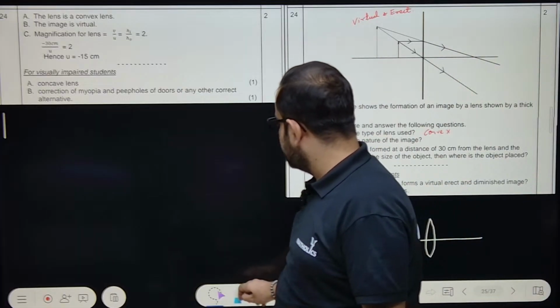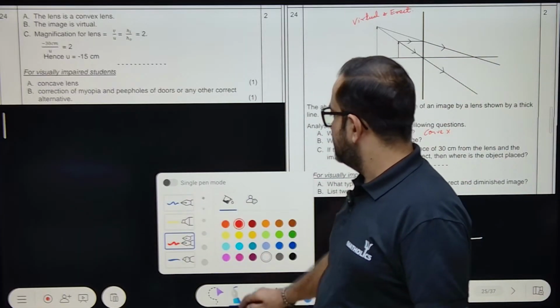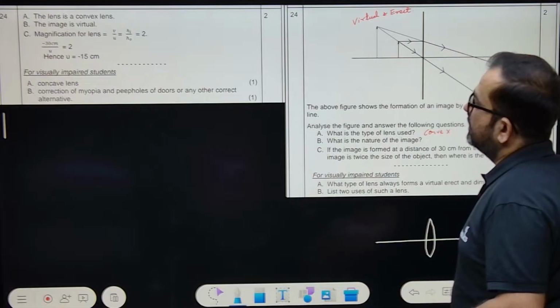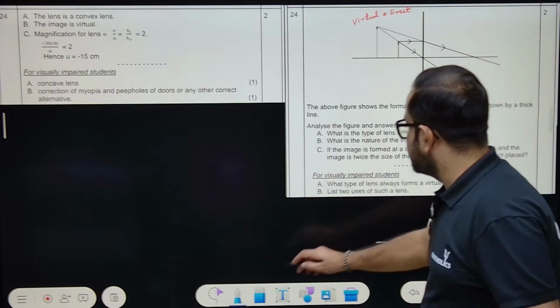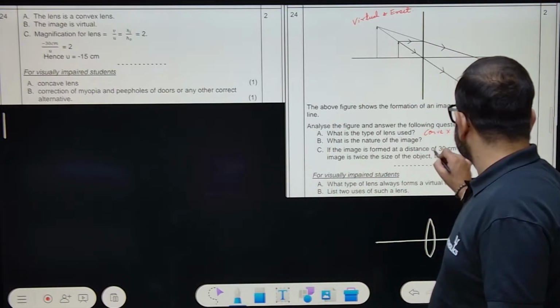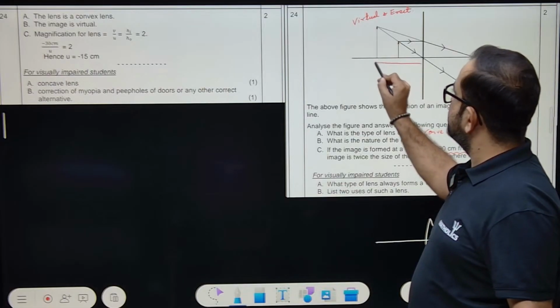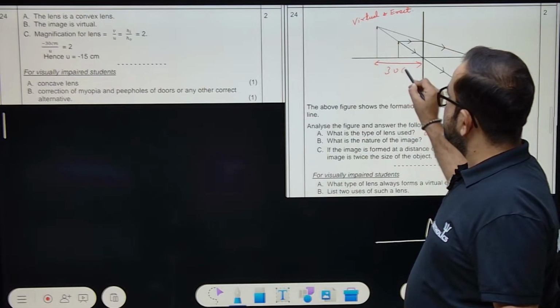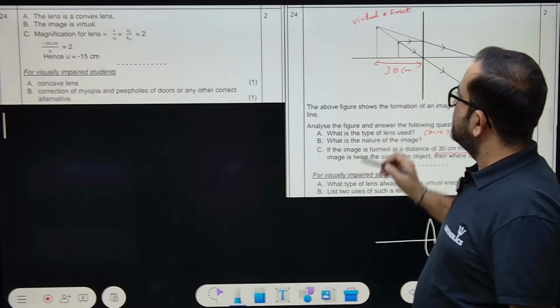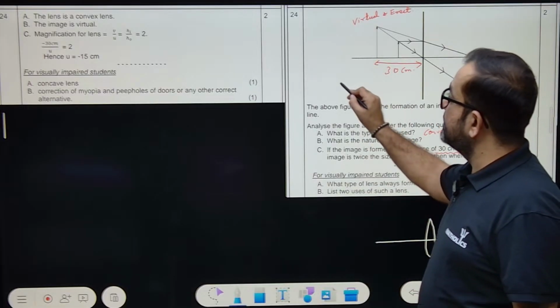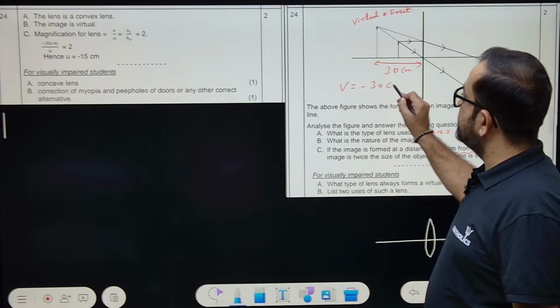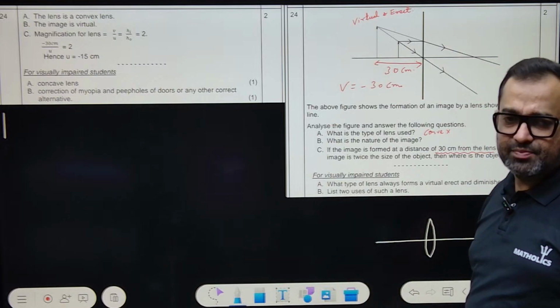Now, magnification of lenses is V upon U. It is saying, if the image formed is at a distance of 30 centimeter from the lens, we'll take negative or positive? Image distance V will be equal to minus 30 centimeter. How many of you can get this point?